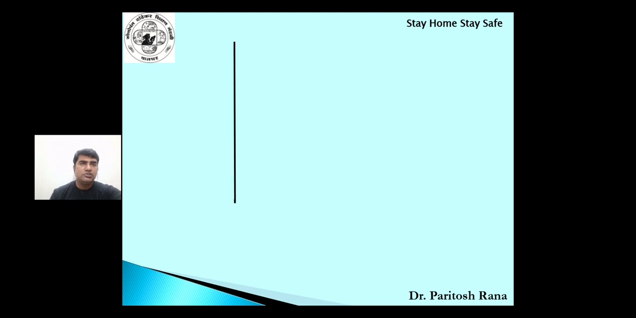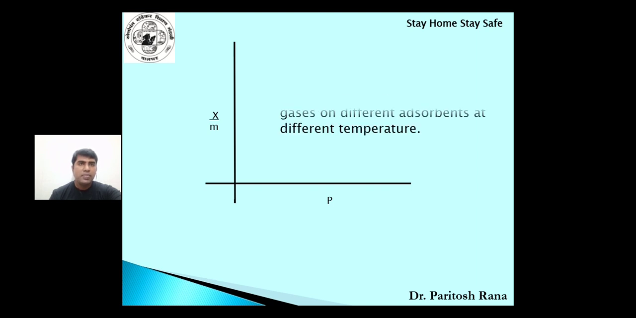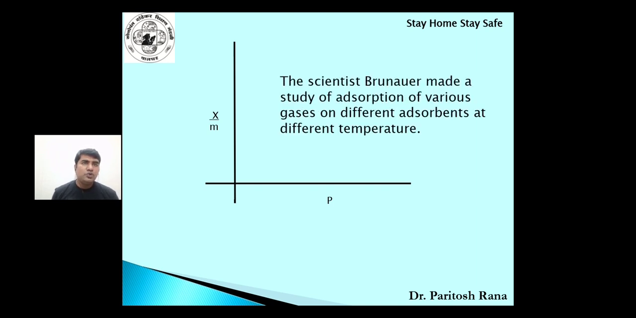Let us see, suppose this is the x-axis, this is the y-axis. So x upon m on the y-axis, pressure on the x-axis. Now the scientist Brunauer made a study of adsorption of various gases on different adsorbents at different temperatures. He was the one who stated that we can represent this adsorption isotherm in the form of a graph.